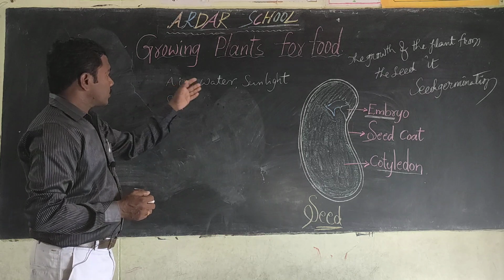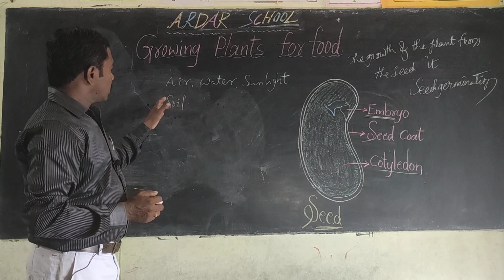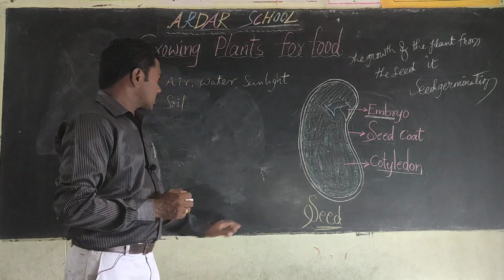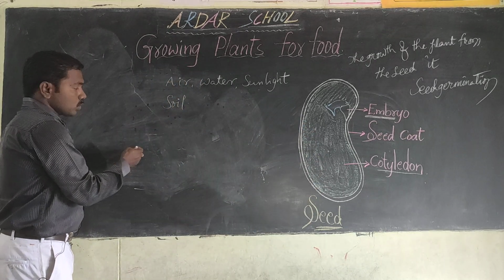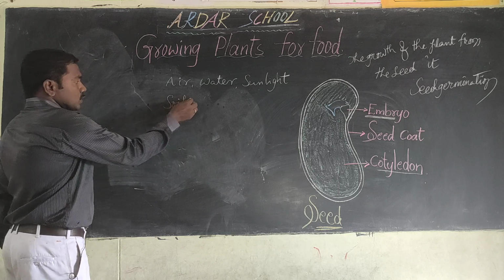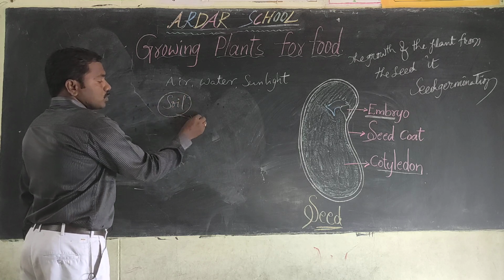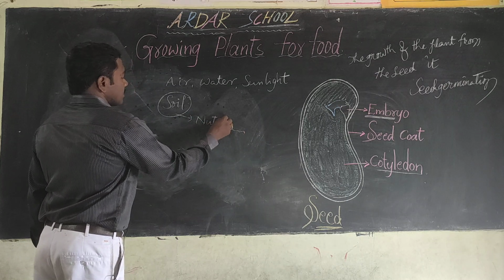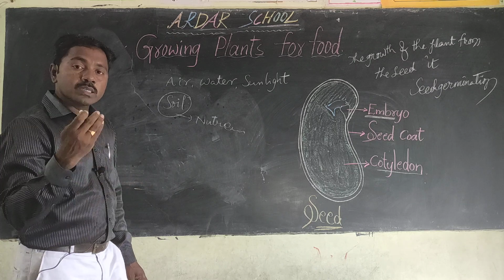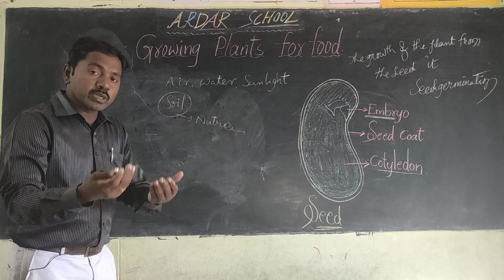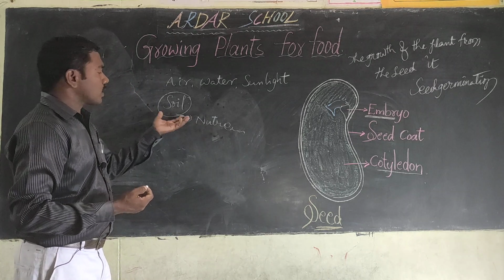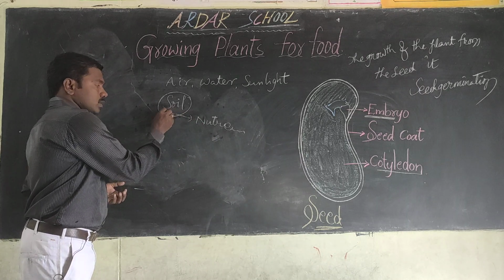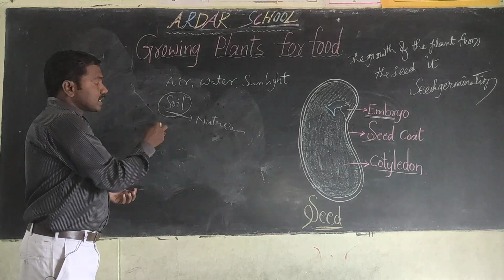So how do these factors impact the germination of the seed? We will discuss. When we sow the seed, the soil must have nutrients. Nutrients are very important for germination of the seed. We get nutrients from the soil, so we select good or fertile soil.